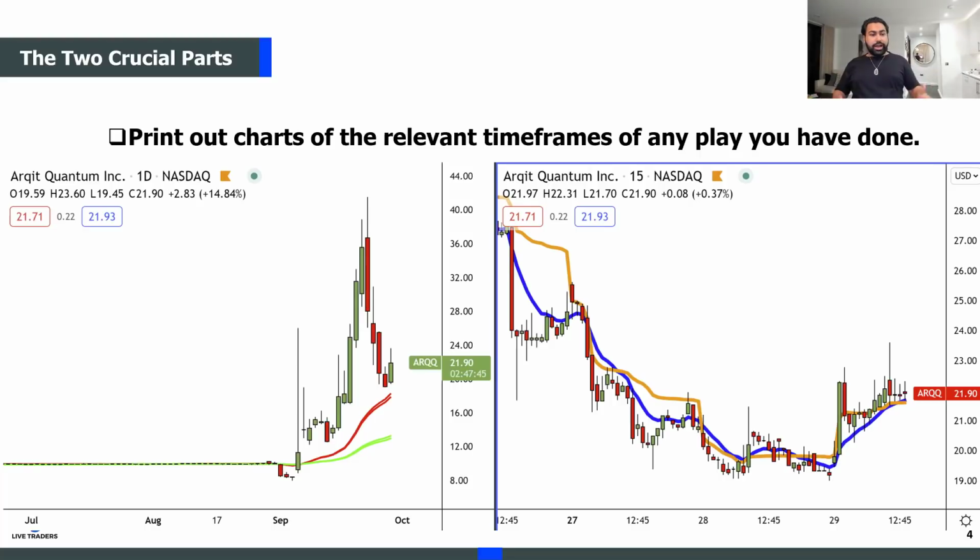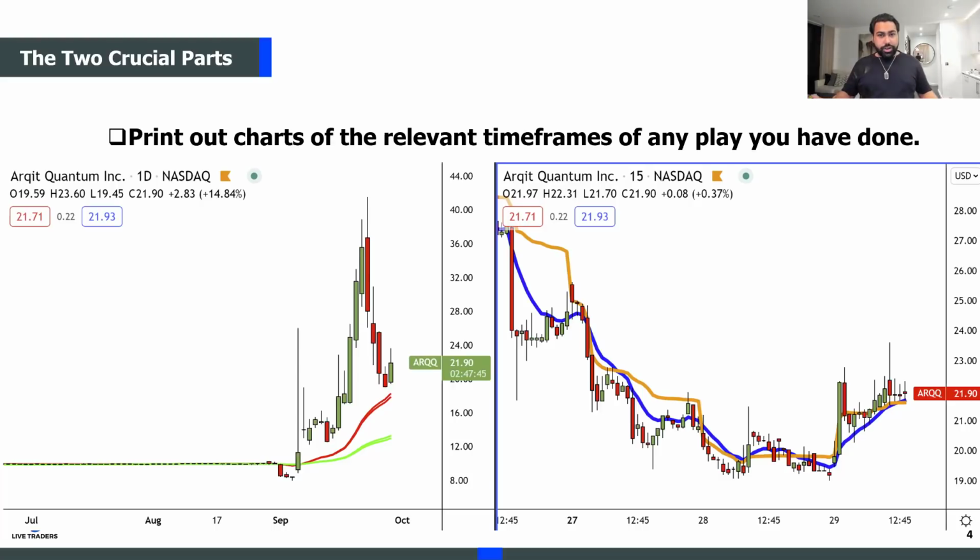Now, this is what it would look like. Just simple. You have the daily chart on the left. You have a 15-minute chart on the right. Now, for me, I have the daily and the 15 because daily is where my bias came for the trade, and the 15-minute was the pattern that I actually traded on that chart. So for me, it's daily and 15, but maybe you took a 1-minute breakout, so then you have daily and that 1 minute. Whatever the relevant time frames.